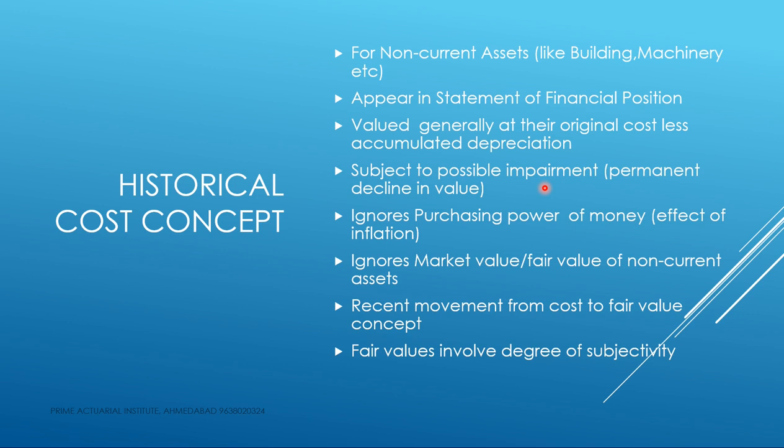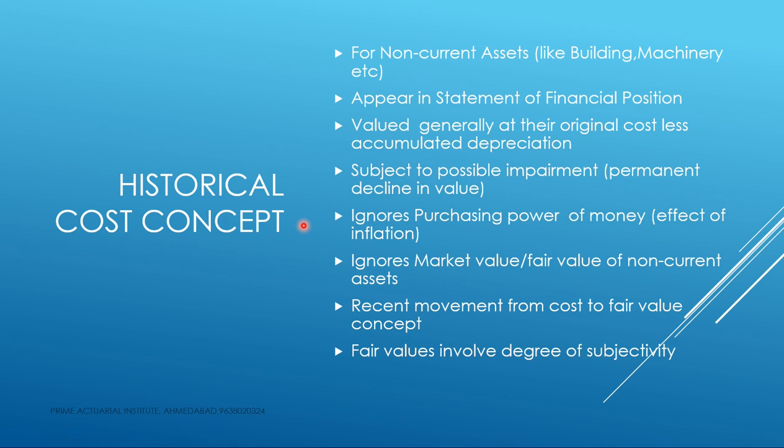Normally the machines are valued at original cost less accumulated depreciation, but if the impairment effect is there, then we need to consider the charges of impairment, and after considering this, the machinery value will be reduced further. So in this example the machinery value will not be shown at 7 lakhs, but at 3 lakhs, where we know that the machinery value in future can never go up beyond 3 lakhs at all.